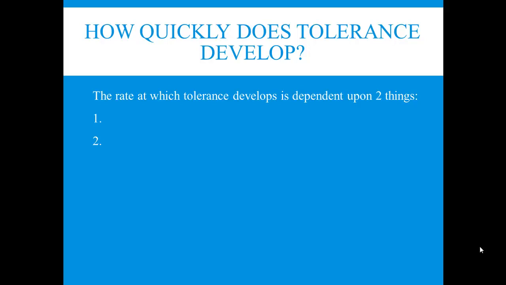The second thing that determines the rate at which tolerance develops is the time between administrations. How often do you take the drug? Now, one of the things that you're going to see over the course of the semester is that the drugs that pack a punch, i.e. the ones that cause that functional disturbance, and the drugs that have short-lasting effects are going to be the ones that are abused more often.